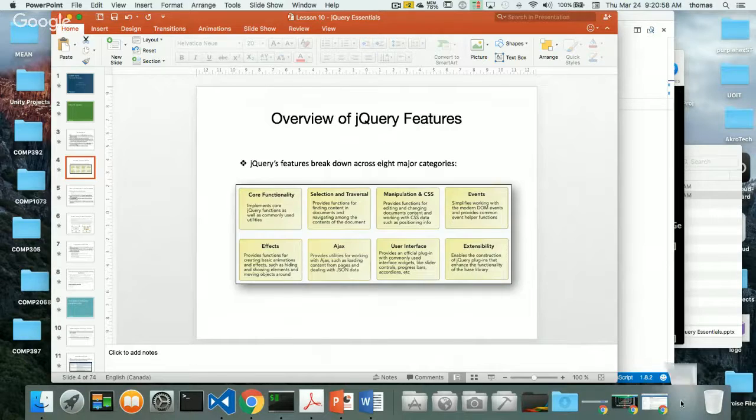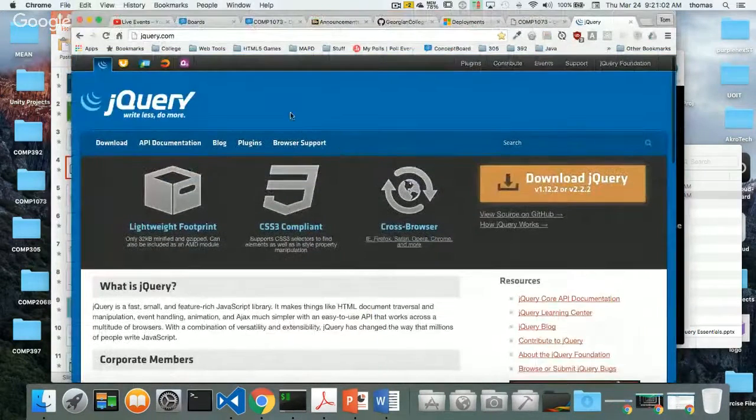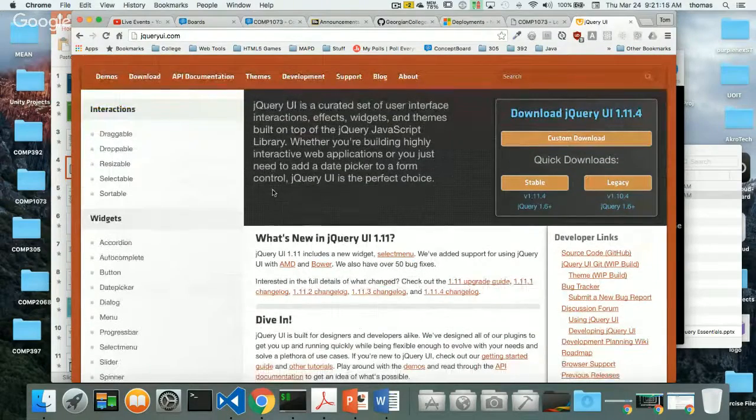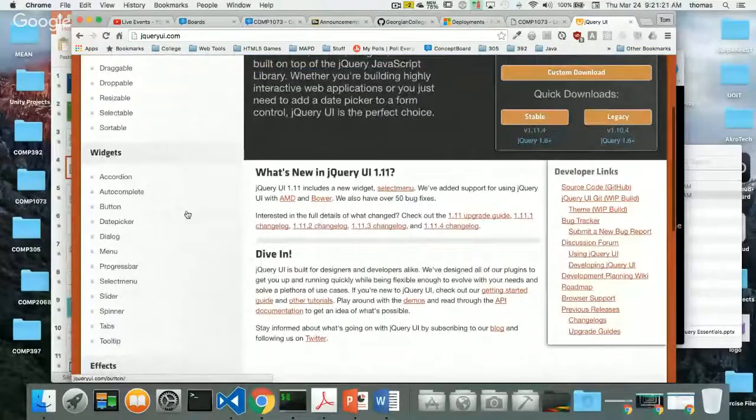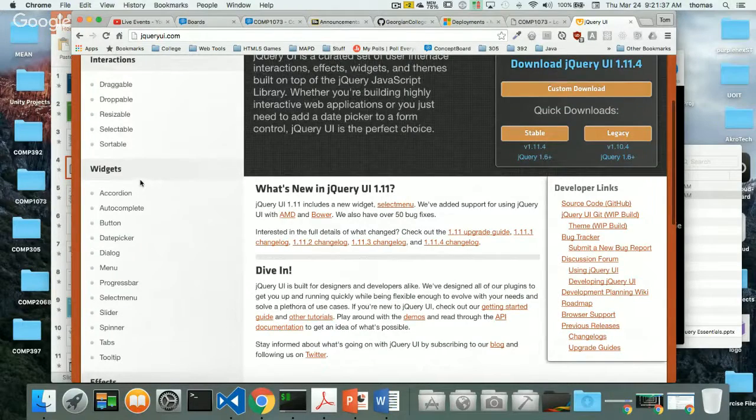If I take a look at jQuery over here, notice on the top there are a few different tabs. These are some of the projects that jQuery is working with. You need jQuery as a basis first. So jQuery would be the first one that you need. Then if you want to use jQuery UI, it gives you additional functionality. It's almost like an add-on on top of jQuery. So things like accordion, autocomplete, the date picker, a dialog box, a progress bar, all these things that you want to add in. Some really cool tools that you can add into your website to make it more interactive. You can use jQuery UI. We're going to add this in later on, like I said. So for now, let's just talk about pure jQuery.